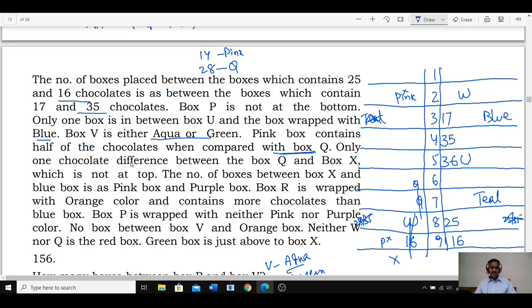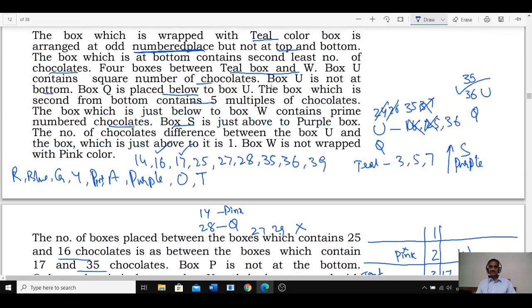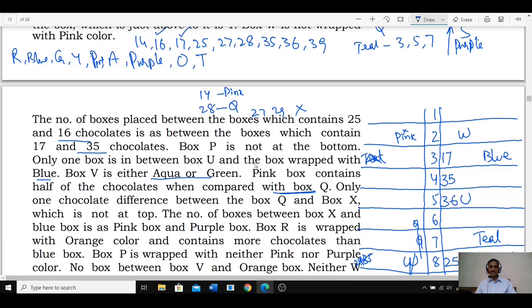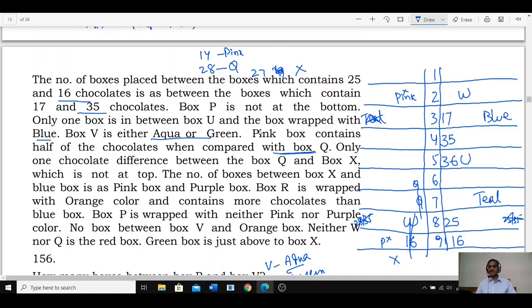Then next one. Only one chocolate difference between Q and box X. Since Q is 28, box X can be 27 or 29. X is either 27 or 29. Here we don't have 29, we have 27. Hence X is 27. As X is 27, X cannot be at any one of these four places, and X cannot be here as well. X can be here or at the first place.